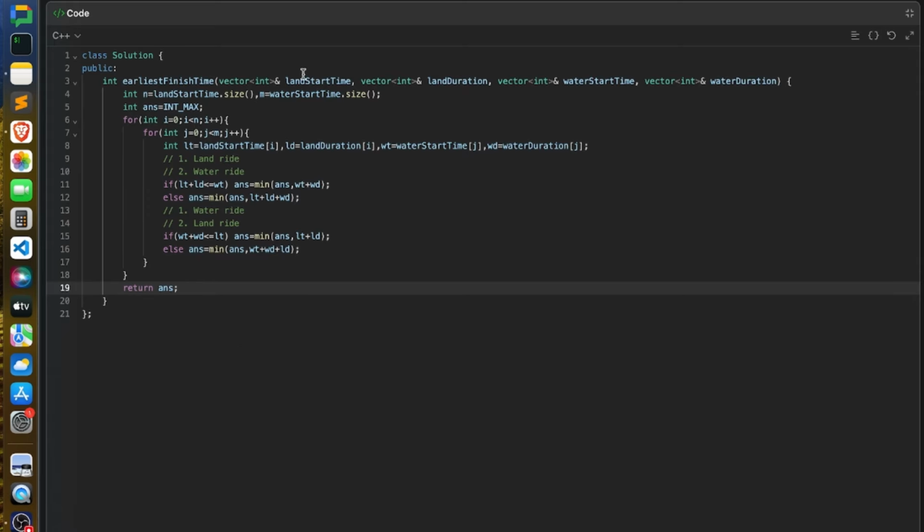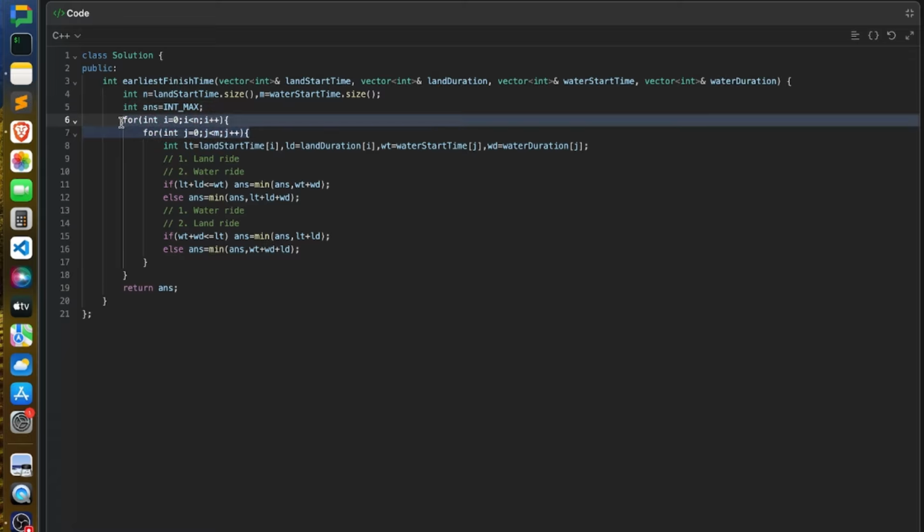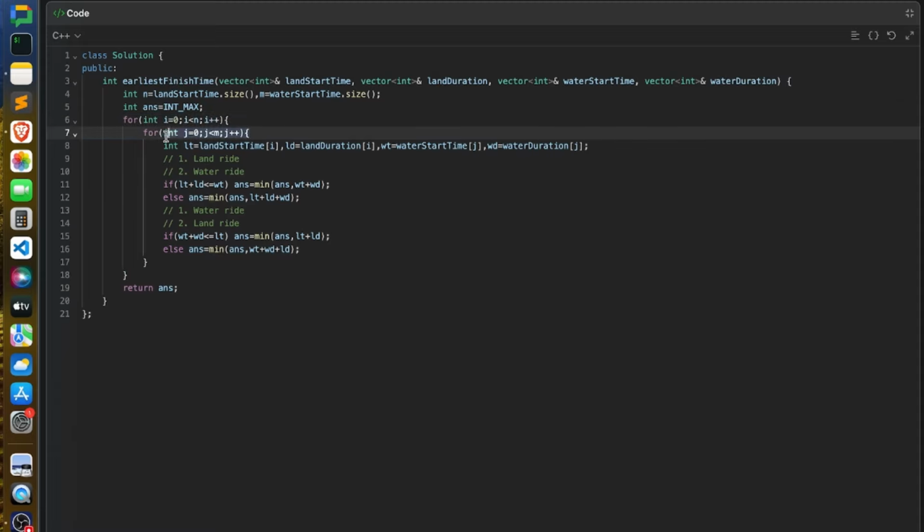So you are given land start time, land duration, water start time, water duration. So n is the length of your land rides, m is the length of your water rides. Initially I took answer as a maximum, because ultimately I have to find out the minimum possible duration to finish both the rides, right? So I use two loops. So I'm going through all possible combinations of pair of rides, one for the land and one for the water ride.